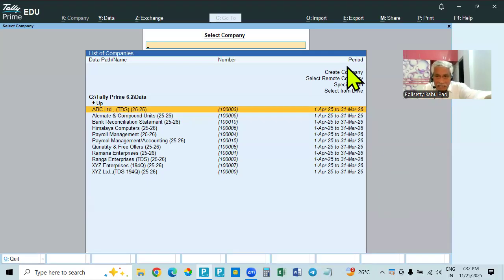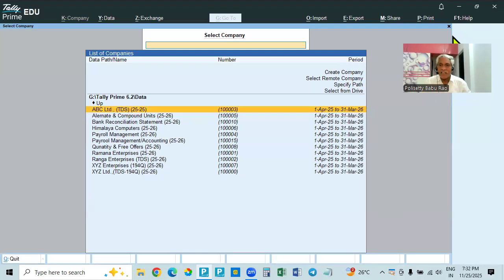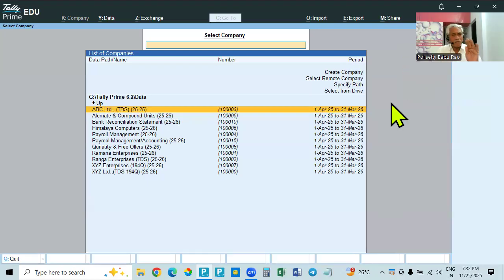So now how to create and how to make entries? We will have member companies and we will have a group company. In the group company, the member companies will be added. Once they are added, the consolidated amount of all the member companies will be shown. This can be done in two ways. First, generally every member company will already be created. Then we will create a group company, and all these member companies will be added to the group company.